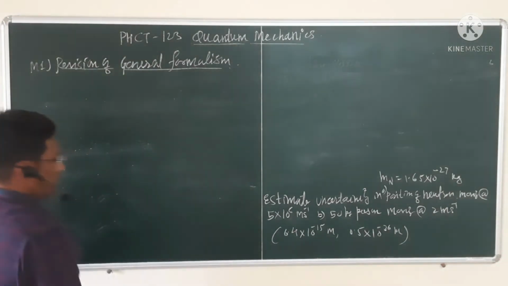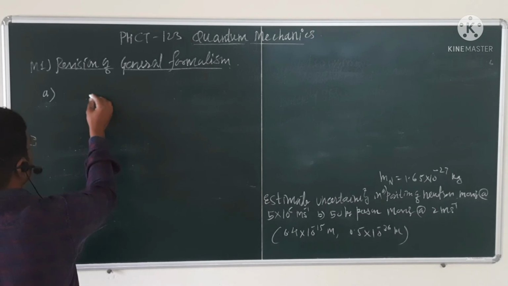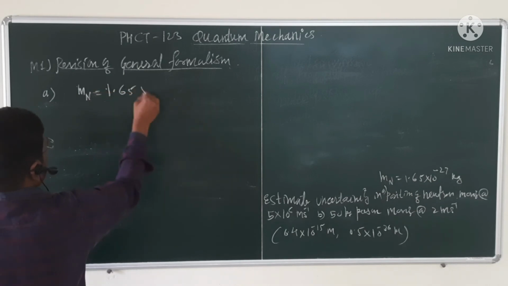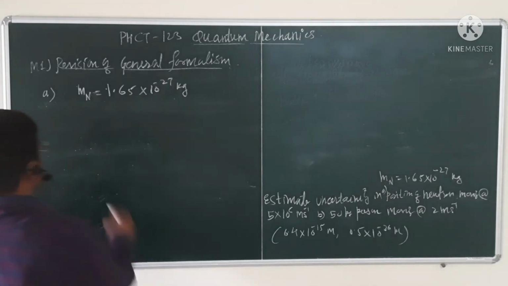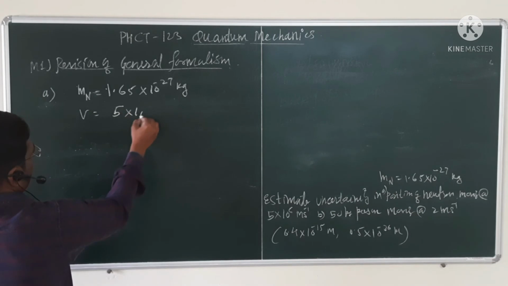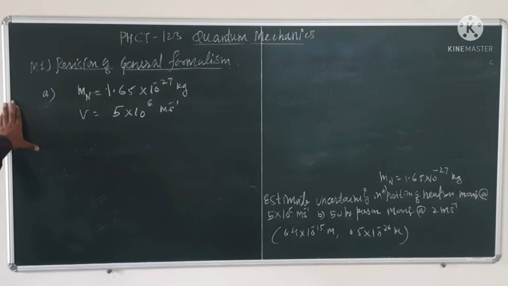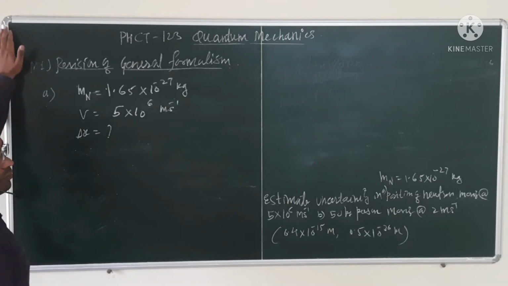First of all, in part A, what are the given quantities? The mass of the neutron is 1.65 times 10 raised to minus 27 kg, and the speed v is 5 times 10 raised to 6 meter per second. And we have to find delta x, which is the uncertainty in the measurement of position.